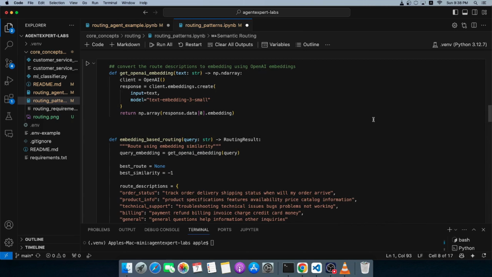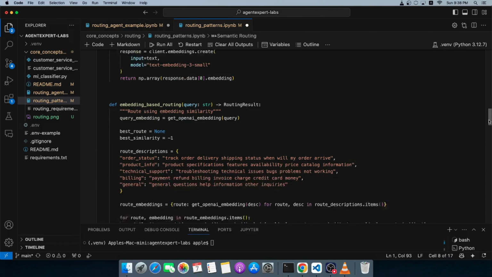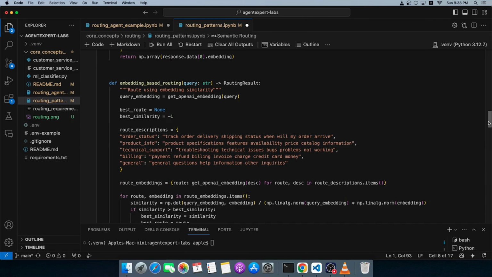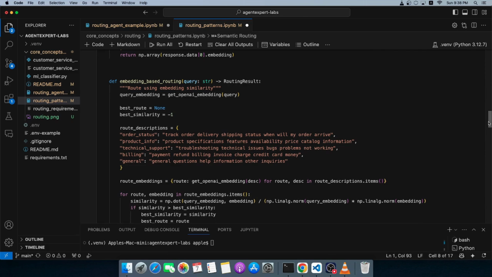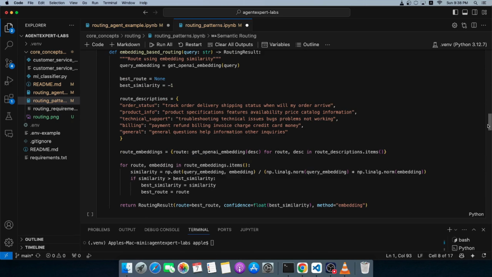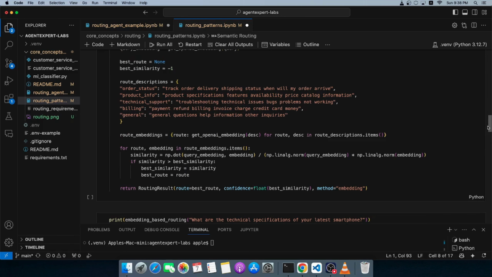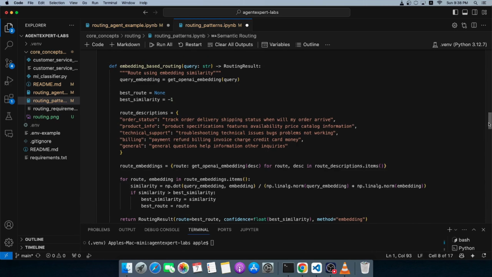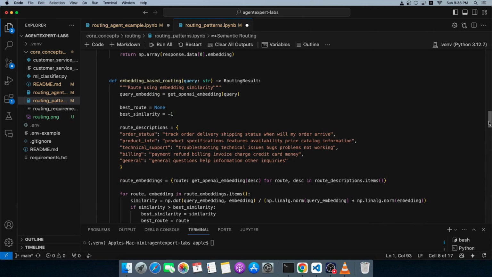In this case, I'm not going to do that. I'm just going to be running that in the cell directly, and we will take the output of the embeddings and then simply check the similarity score and return the routing from that. It's a very simple implementation, the same similar implementation that you would use in a RAG-based system.